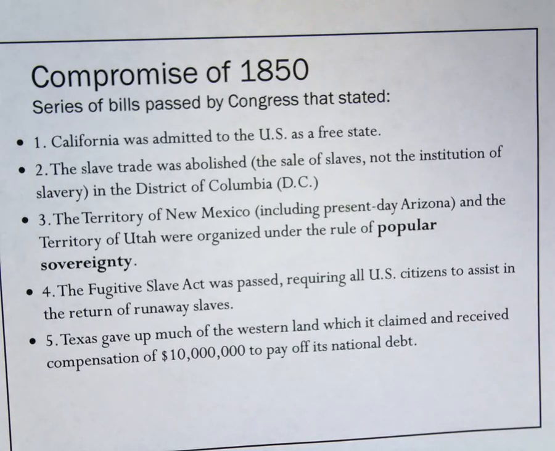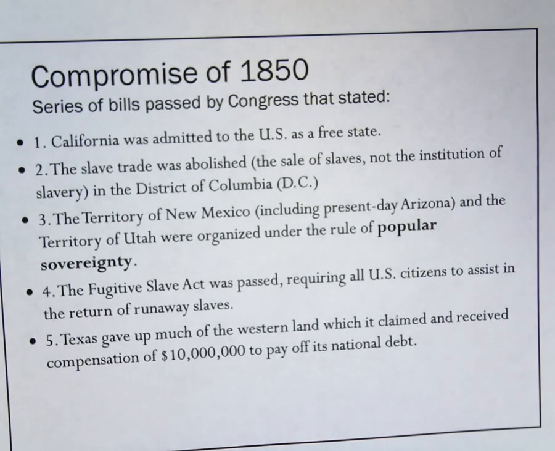The Compromise of 1850 includes multiple aspects. Number one being California is admitted to the United States as a free state. So while Texas has slaves, California is admitted as a free state. The slave trade also becomes abolished in D.C., which is where our country's capital is located. This means people can still have slaves, but the trade of slaves is ended. No more new slaves can be brought in.